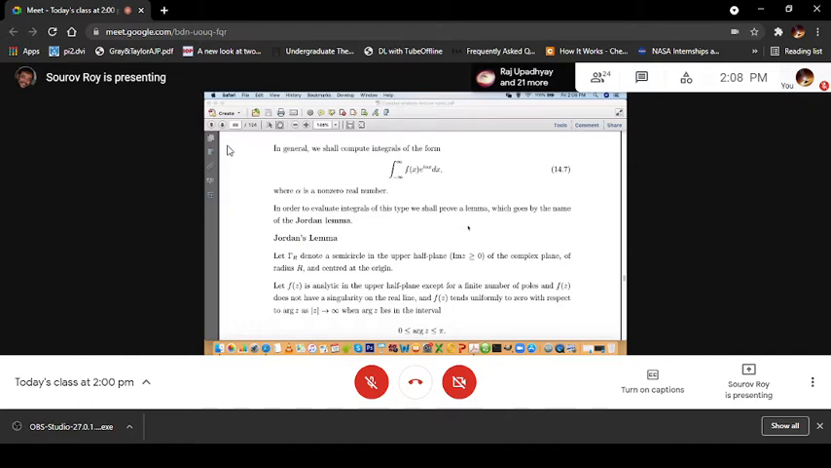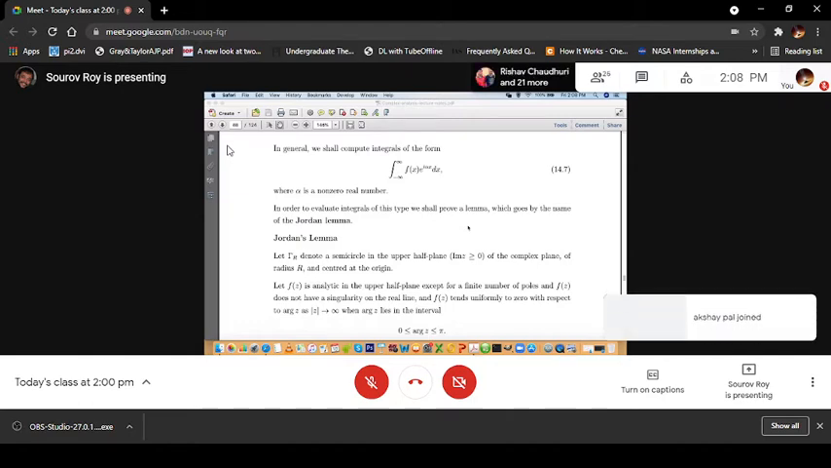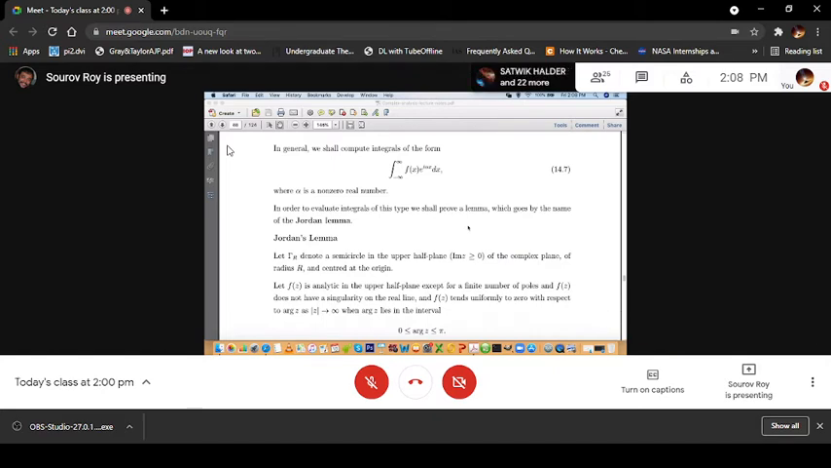Jordan's lemma tells us the following. Let capital Γ denote a semicircle in the upper half plane, which means imaginary z is greater than or equal to 0. It's a semicircle in the complex plane with radius R, centered at the origin.